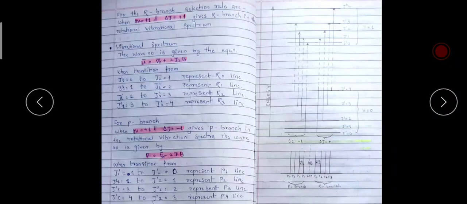For the R branch the selection rule is delta V is equal to plus 1 and delta J is equal to plus 1, which gives the R branch. Whereas for the P branch the selection rule will be